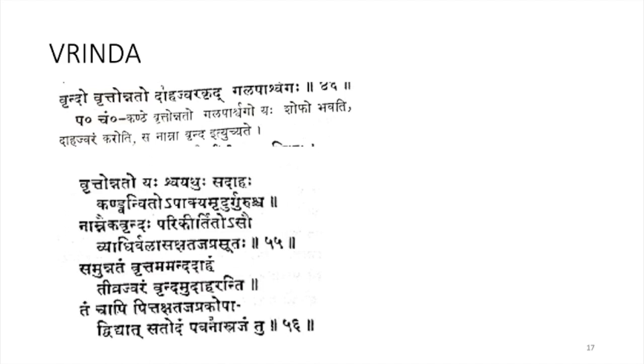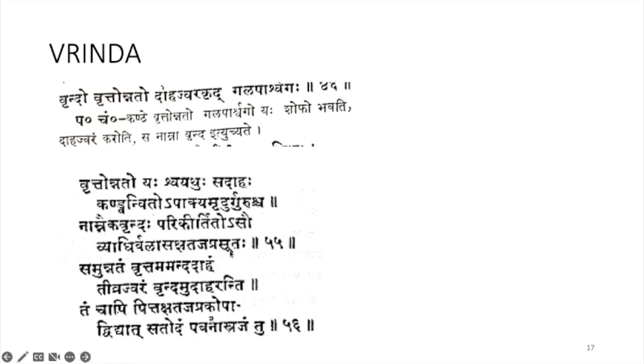According to Susruta Samhita, Susrutacharya mentioned Vrinda and Eka Vrinda. Vrittonnadaha Swayaduhu Sataha Kandwan Vido Apakya Mridu Guruscha Namna Eka Vrindaha Parikirtito Asau Vyadar Balasak Shadaja Prasudaha.